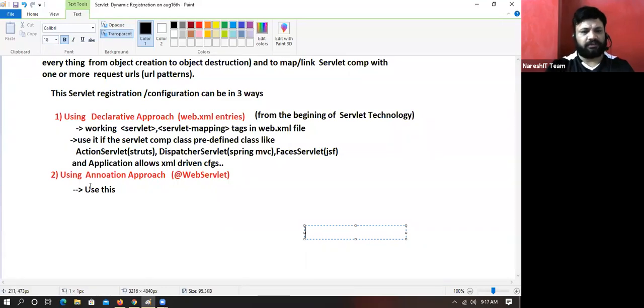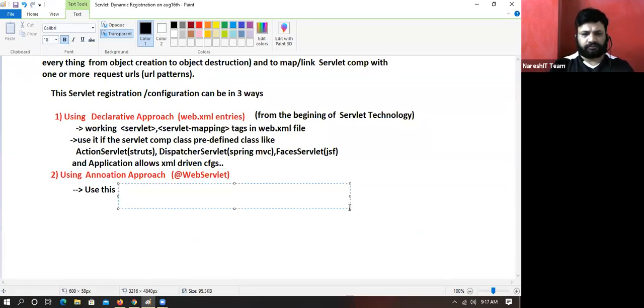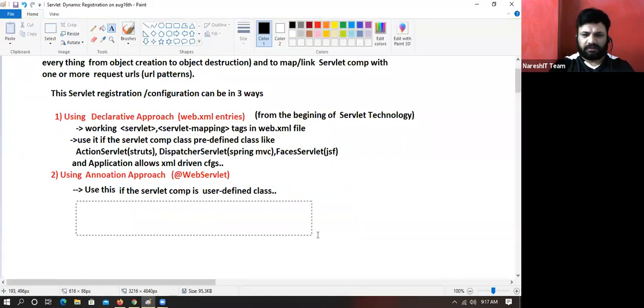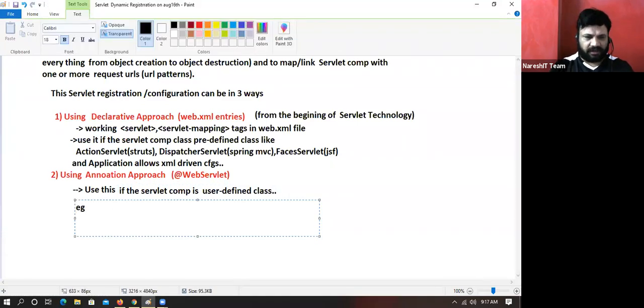Fine. Use this if the servlet component class is a user defined class. Now we develop a lot of servlets, right?